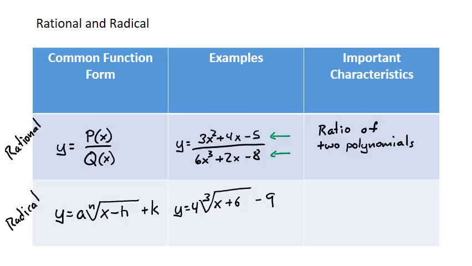The key here is that the x variable is inside the radical. So for instance here, the x is underneath, it's inside the radical, therefore it's a radical equation.